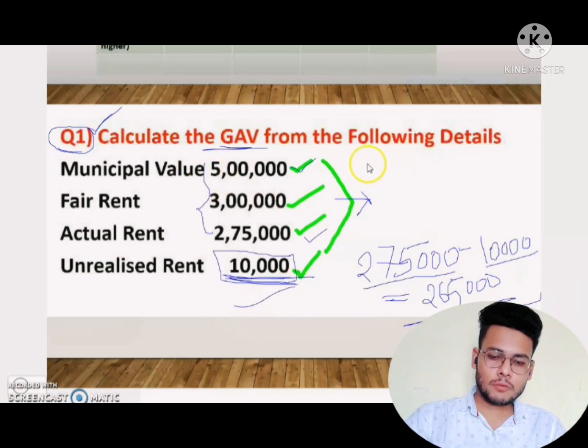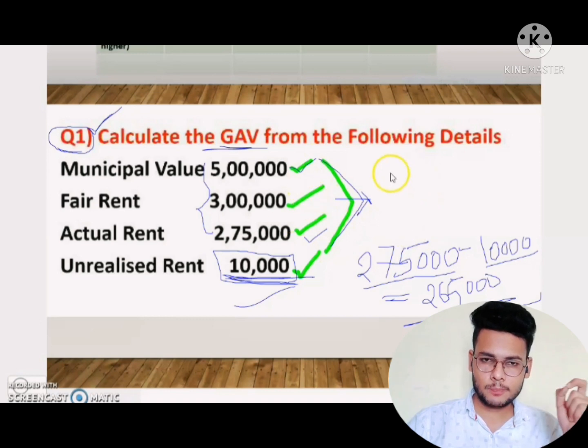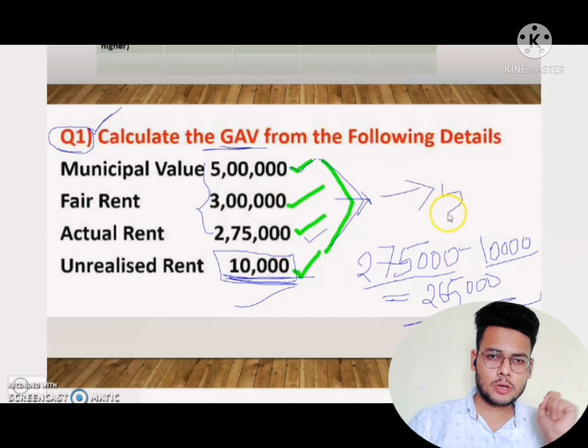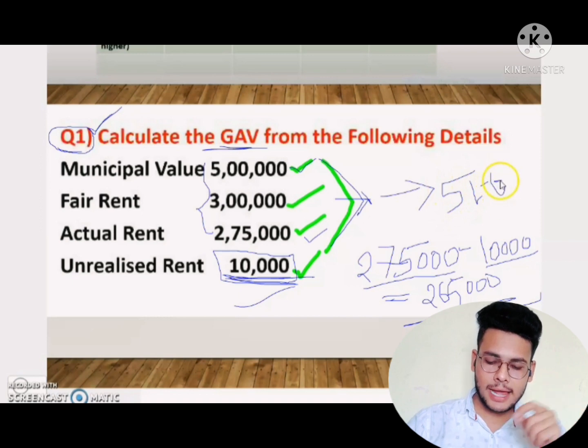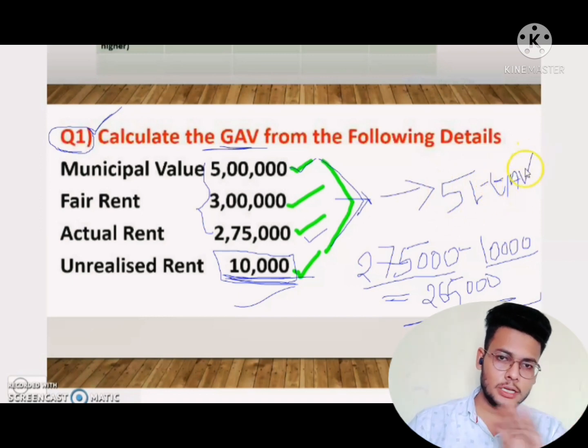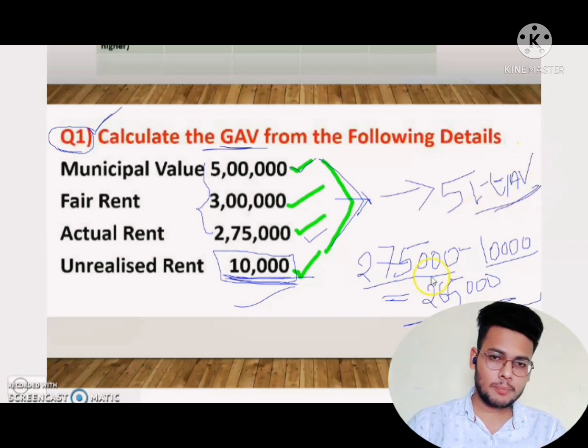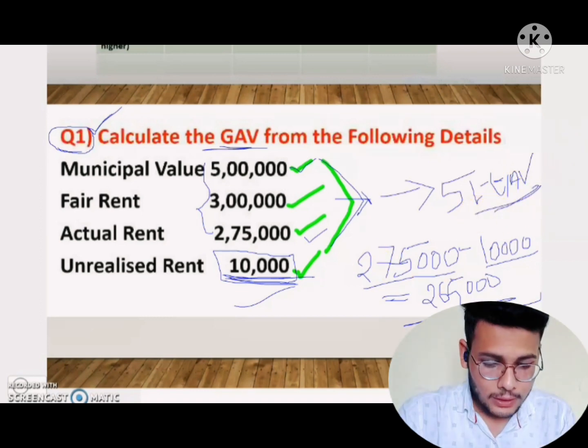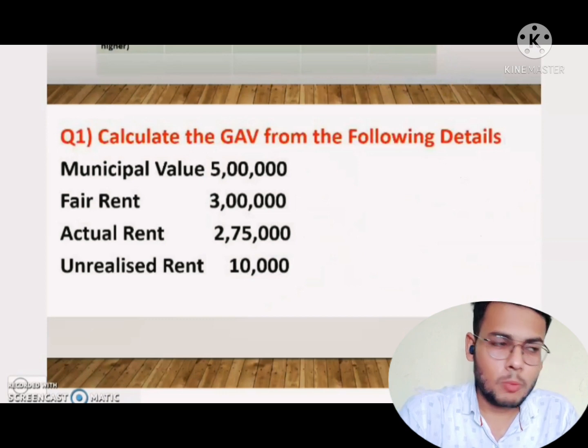So from the actual rental value we deduct: 2,75,000 minus 10,000, that is 2,65,000, is our actual rental value. After deducting, we see the highest amount among these: 5 lakhs, 3 lakhs and 2,65,000. The highest value is 5 lakhs rupees, that is the municipal rental value. So the gross annual value will be 5 lakhs rupees. Clear? Gross annual value, how to find, are you all clear? Okay.